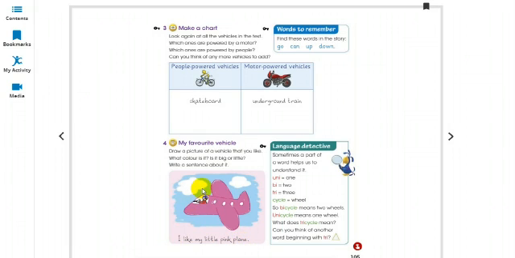So I hope that you also make a picture of a vehicle that you like and write a sentence about it by telling about its color and the size of the vehicle.